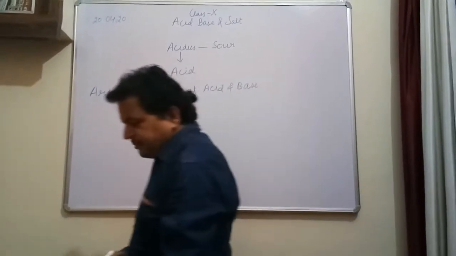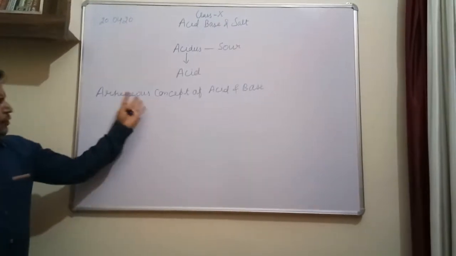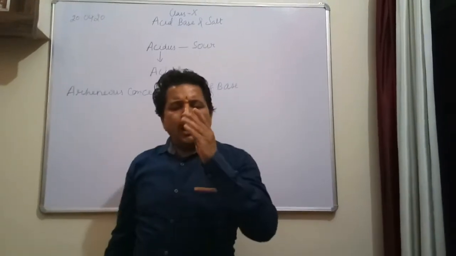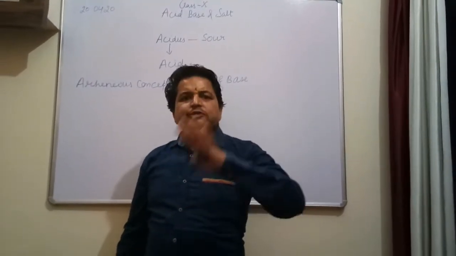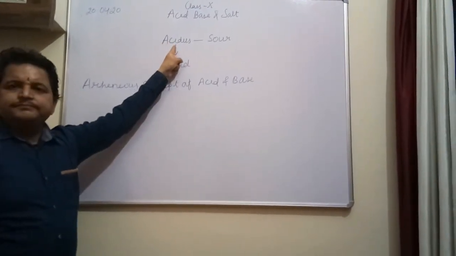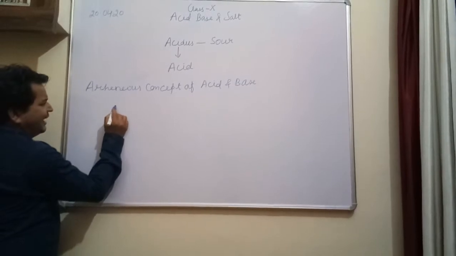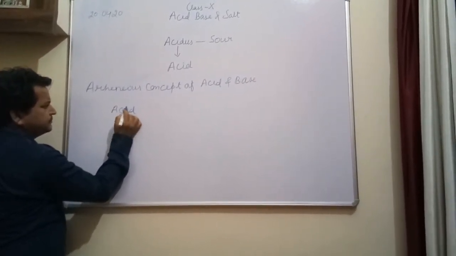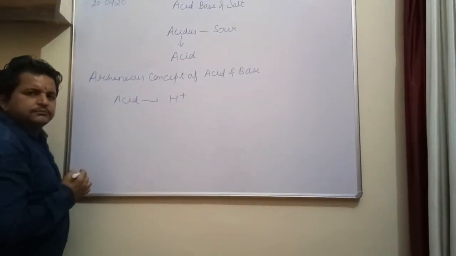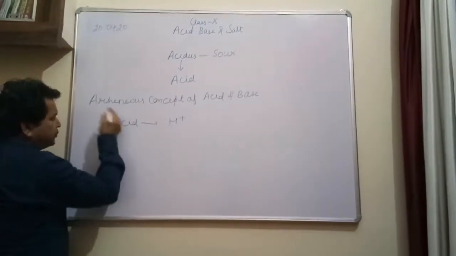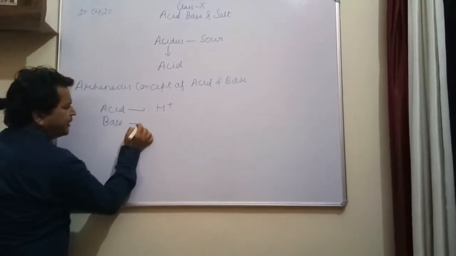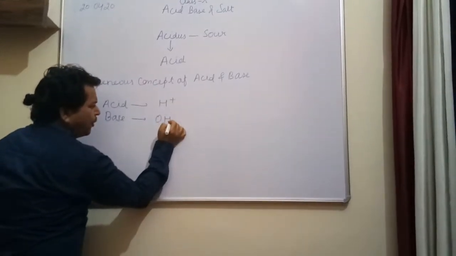Now, what definition has been given by Arrhenius? According to Arrhenius, all those substances which produce hydrogen ion, means H positive ion, in their solution are termed as acid. According to Arrhenius, acid means which produces H positive ion. According to the same Arrhenius, the bases are the substances which produce hydroxide ion. Hydroxide ion means OH negative ion.